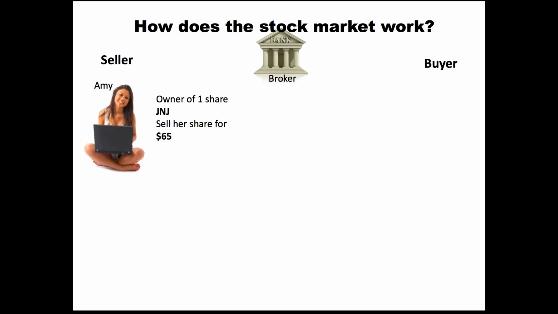So let's start off with a seller. Her name's Amy, and she has one share of J&J, which is Johnson & Johnson, and she wants to sell her share for $65.